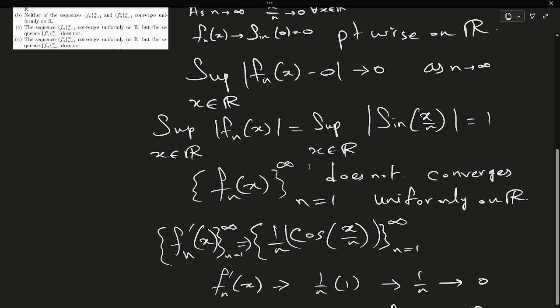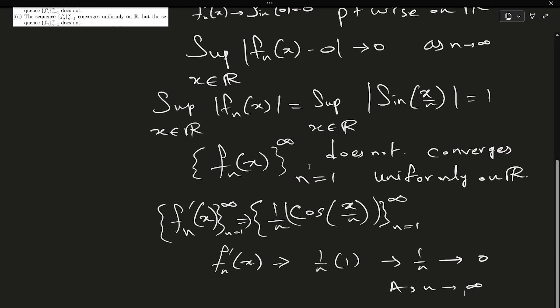That is fine, but this is pointwise on R. Now we have to check the uniform convergence.